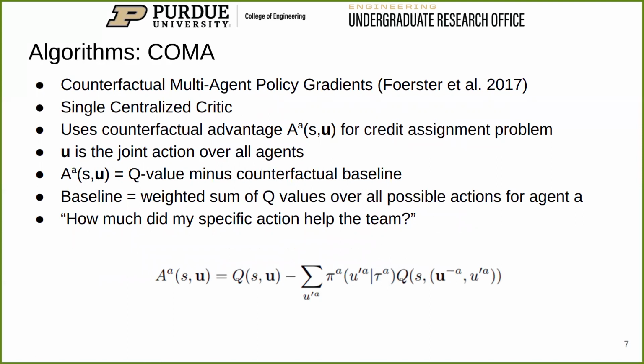Counterfactual multi-agent policy gradients, or COMA, instead uses a single centralized critic with a counterfactual baseline to address the credit assignment problem. It uses a counterfactual advantage to calculate the policy gradient for each agent. The counterfactual advantage is the Q value minus the policy weighted sum of Q values for all possible actions for the given agent, holding the other agents' actions constant. This gives an estimate of how the agent's individual action benefited the team at any point in time.